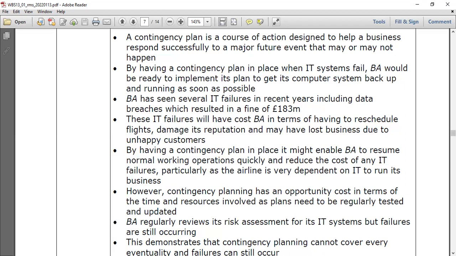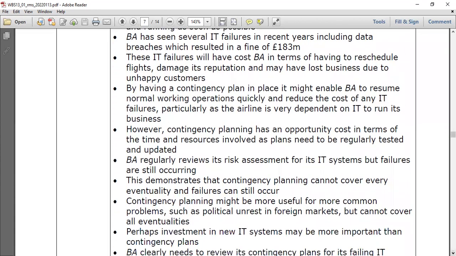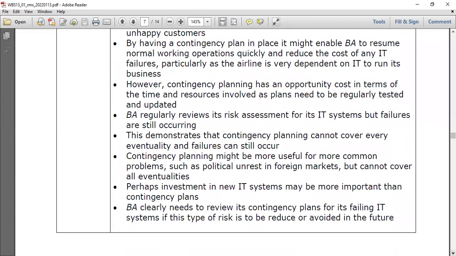However, contingency planning has some limitations. I mean, not a drawback part, you can say limitations. Write it down as an application with the "however" point. However, contingency planning has an opportunity cost in terms of time and resources. It is time consuming and resource wasting, involving plans that need to be regularly tested and updated. Therefore, it will be difficult.